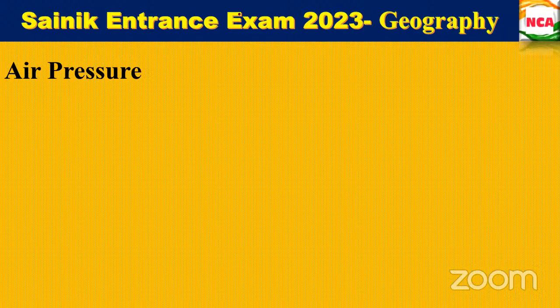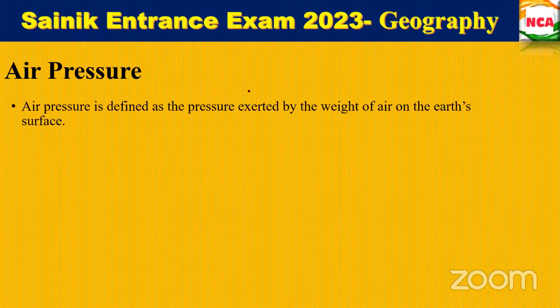Okay. So now the air pressure is clear, no? Air pressure is defined as the pressure exerted by the weight of the air on the earth's surface. The horizontal distribution of the air pressure is influenced by the temperature present there.